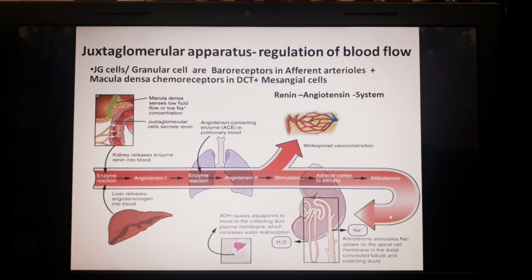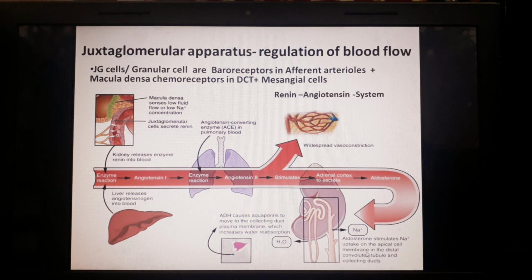So the first effect of angiotensin 2 is that it is a strong vasoconstrictor. Then it causes release of aldosterone further, because under the influence of aldosterone there is increased sodium uptake.